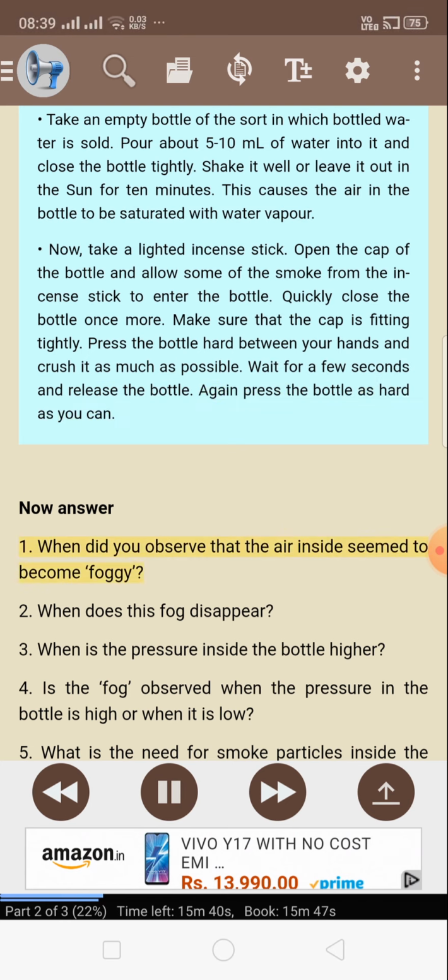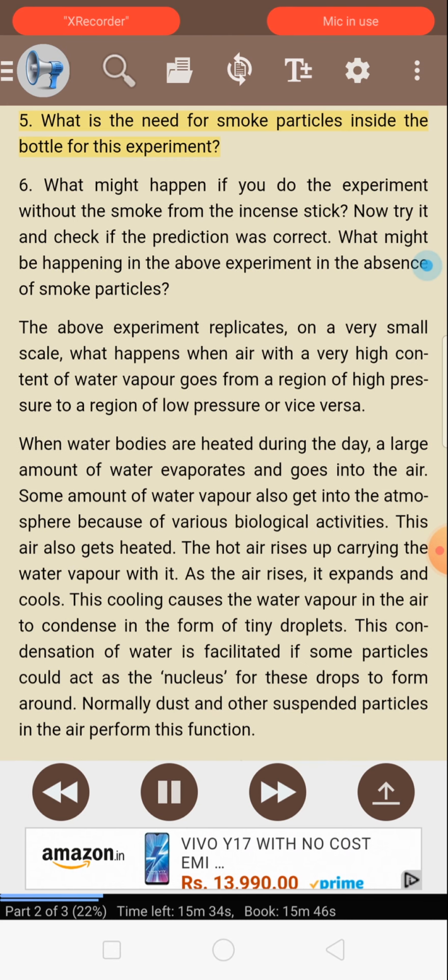Now answer. 1. When did you observe that the air inside seemed to become foggy? 2. When does this fog disappear? 3. When is the pressure inside the bottle higher? 4. Is the fog observed when the pressure in the bottle is high or when it is low? 5. What is the need for smoke particles inside the bottle for this experiment? 6. What might happen if you do the experiment without the smoke from the incense stick? Now try it and check if the prediction was correct. What might be happening in the above experiment in the absence of smoke particles?